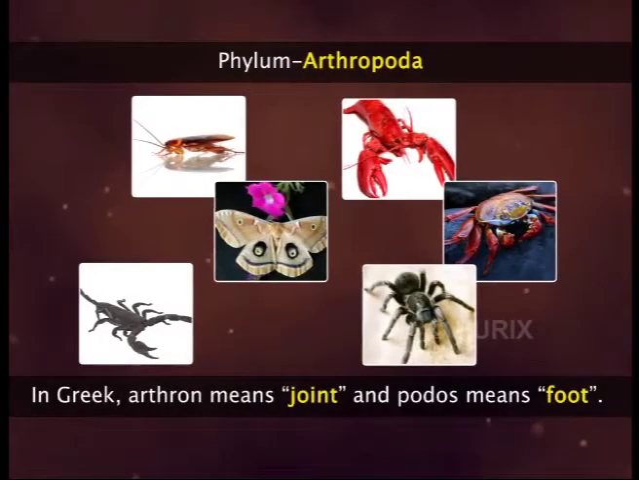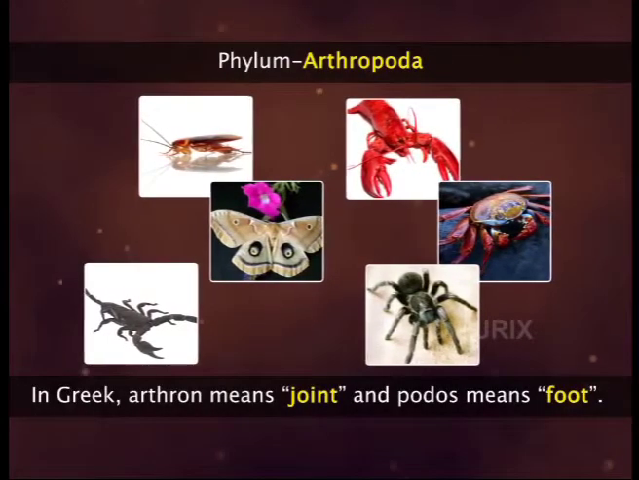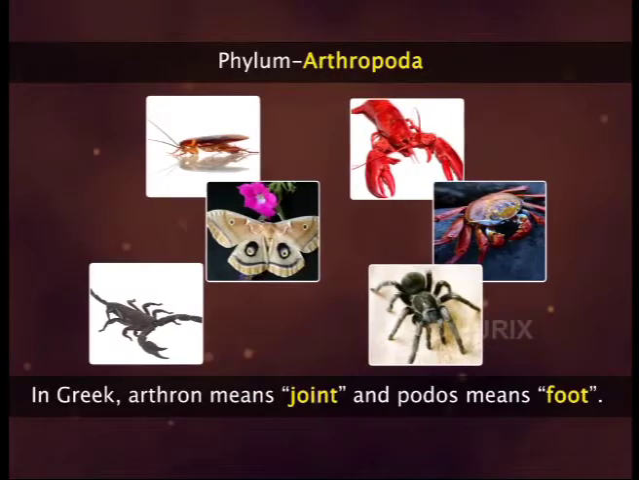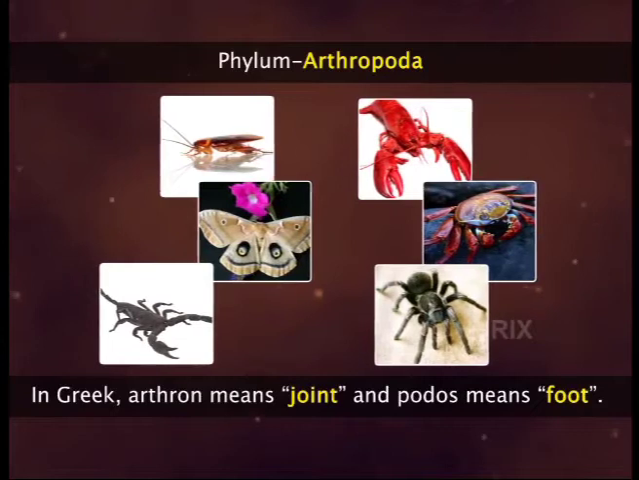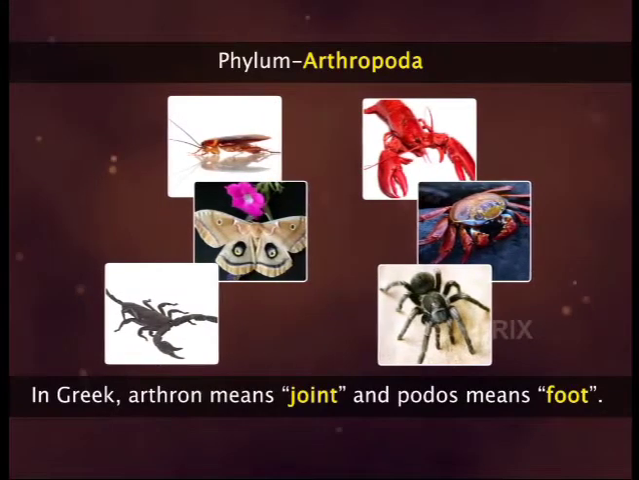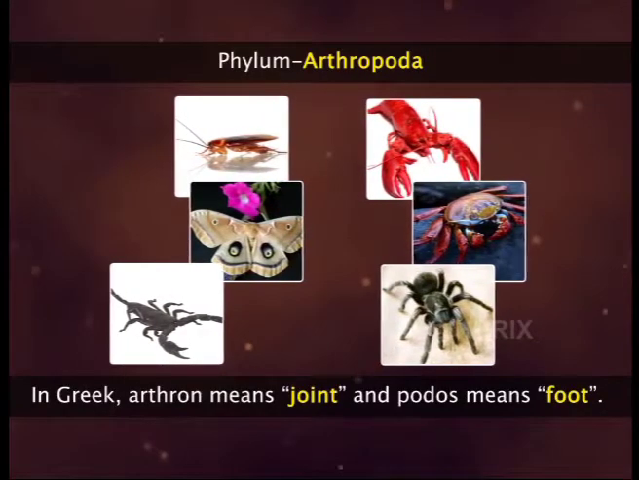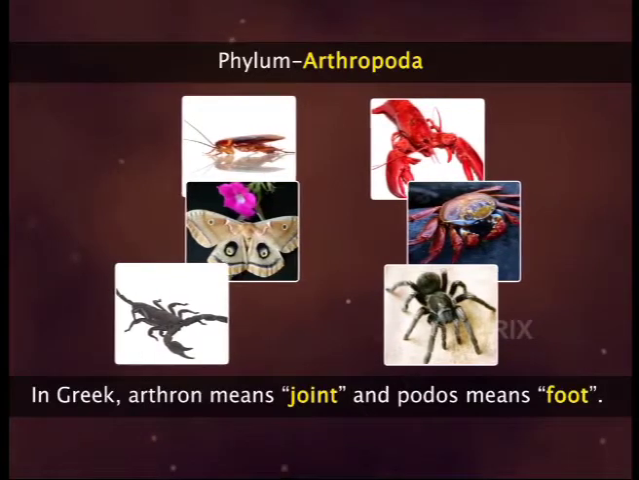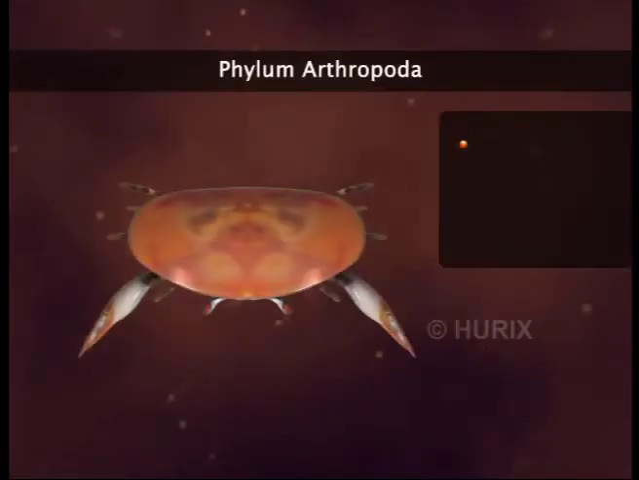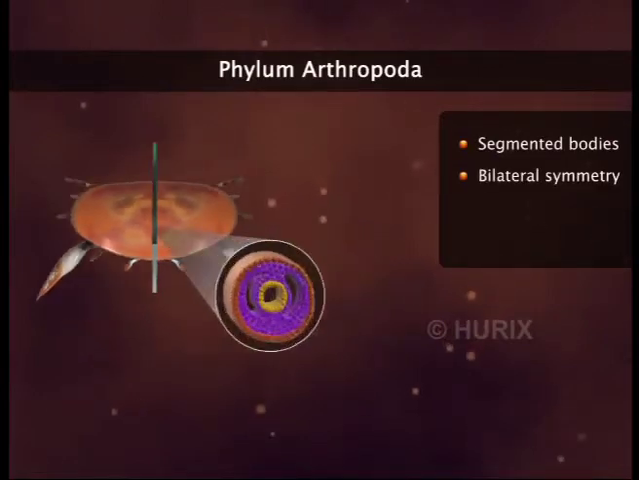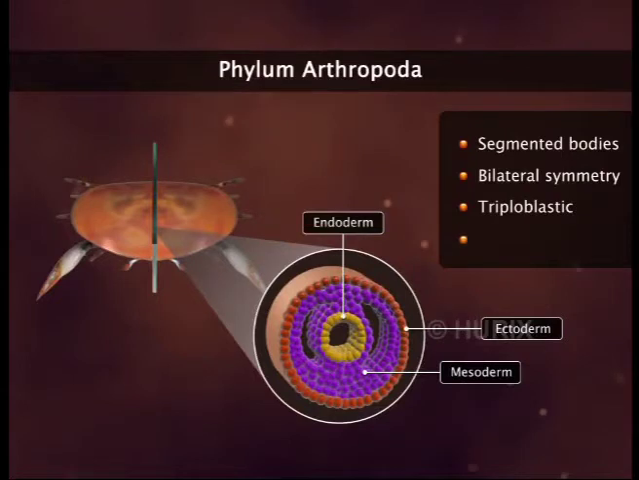The next group, phylum Arthropoda, is the largest phylum of the animal kingdom. Its members have invaded marine, freshwater, terrestrial, aerial and parasitic environments. These are animals which have jointed appendages. These animals also have segmented bodies. They show bilateral symmetry. They are triploblastic and are coelomates.